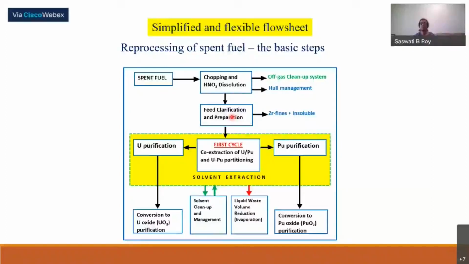What is that preparation? During extraction, TBP can extract only selected valencies of the element. For plutonium, it will be the 4th valency, and for uranium, the 6th valency. So all the plutonium in the solution, which may be in the 3rd, 4th, or 6th valency, has to come to the 4th valency before going for solvent extraction. Otherwise, it will not be extracted. So we have to make sure that all the plutonium is in the 4th valency.